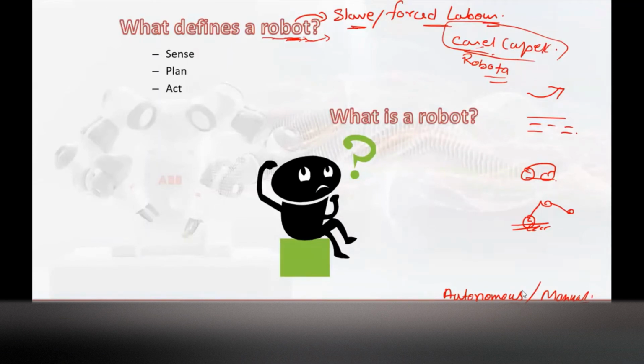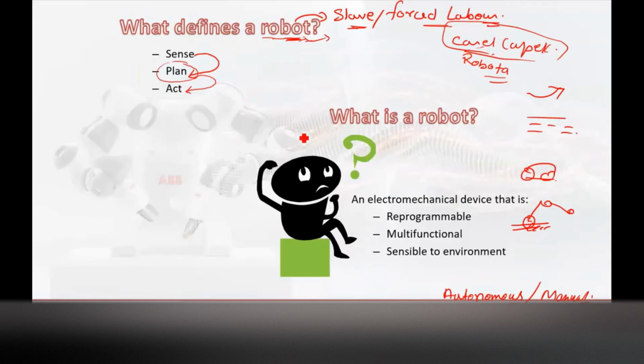Once the sensory information is available, your robot controller will plan how the functioning of the robot should be, and once planning is completed, it will be given to the actuators for the action. Any machine having these three capabilities can be defined as a robot. So fundamentally you have to understand what a robot is.